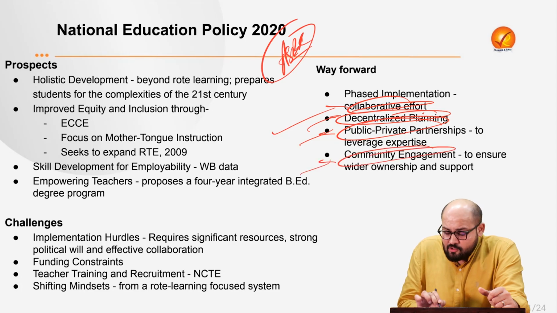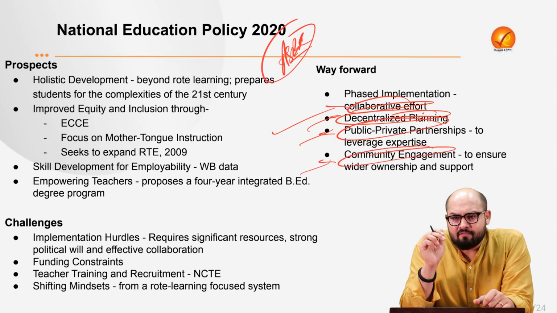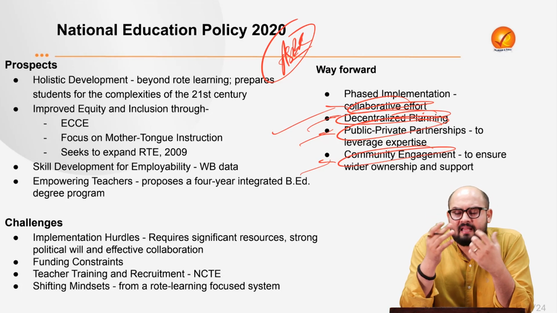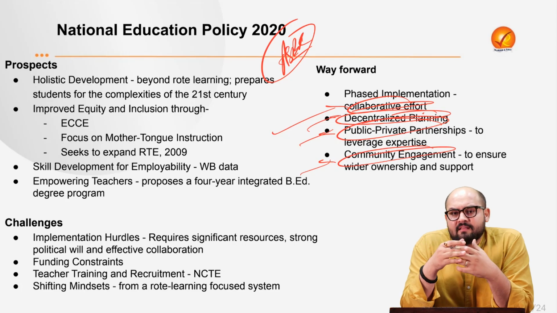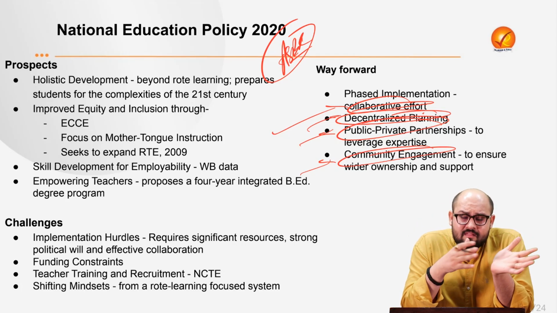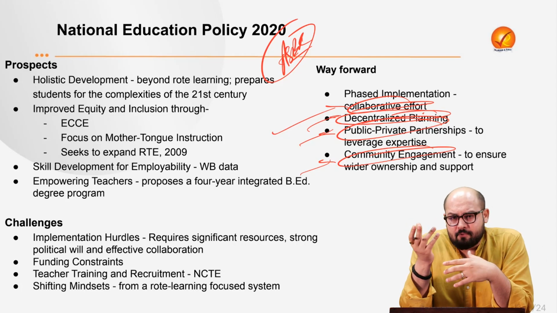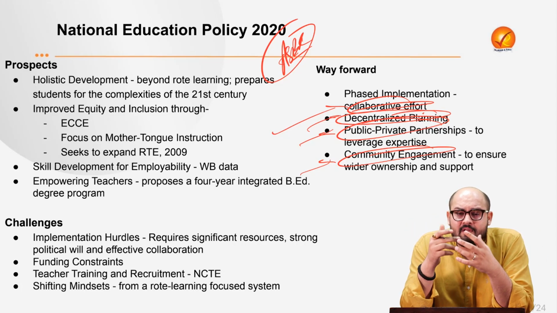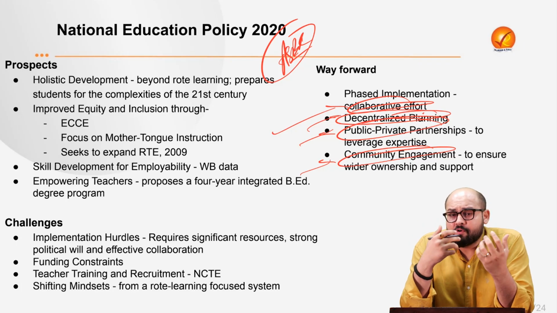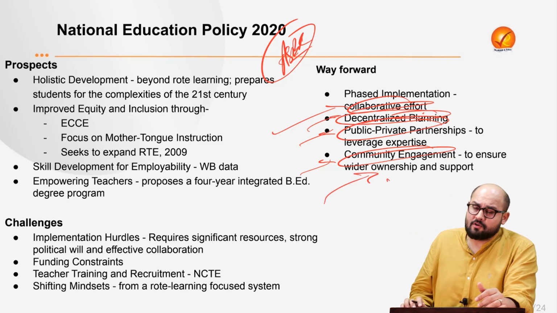Next, there needs to be community engagement. As I said, it's not just about making the students develop critical reasoning. Parents, the community, and society at large need to understand that there is a need to transition from rote-based learning to a different approach, one which focuses on reasoning, on developing aptitude, and on developing the capacity to analyze things, right? So that is what we need to understand.